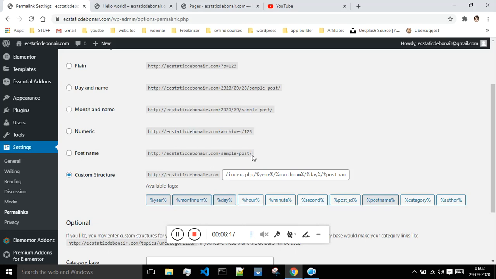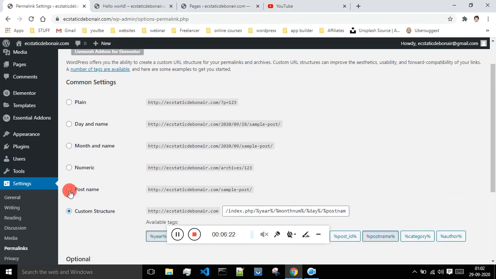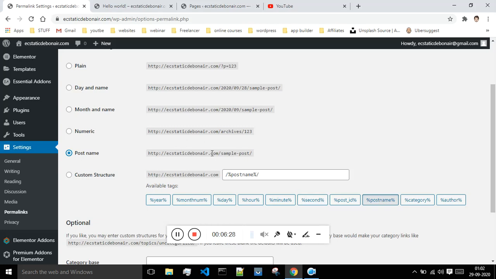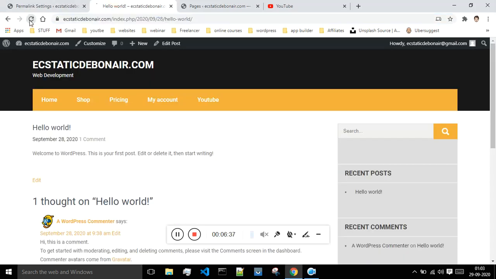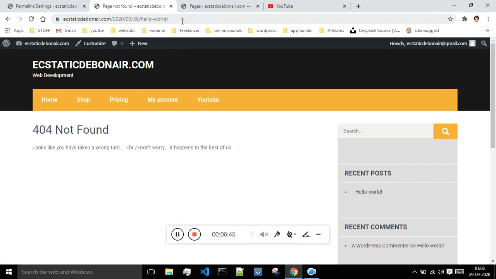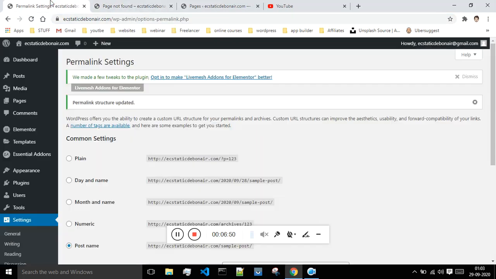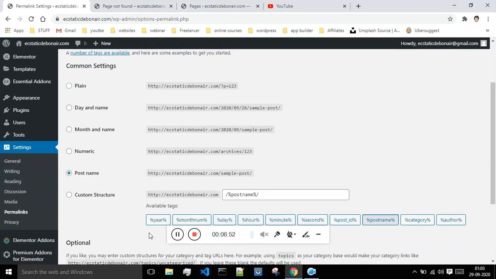Currently that post is in this format, but suppose I want to display the name of the post after my website link, then I would select this option. This is the best option. Now suppose I am selecting and saving this, and let me just refresh this. Now this will change. So now as can be seen, the format has changed. It is showing the date and the post name. So this is how you can implement the changes.